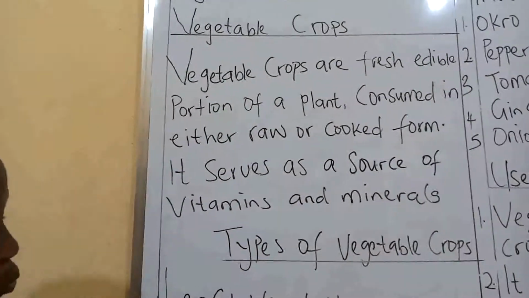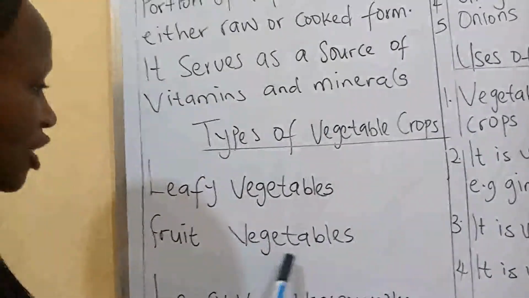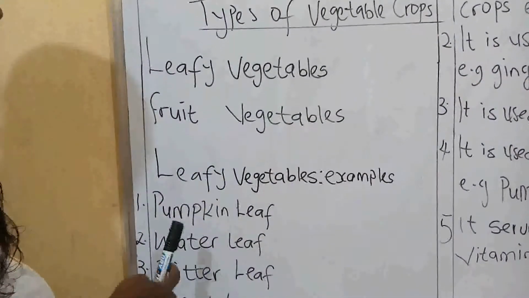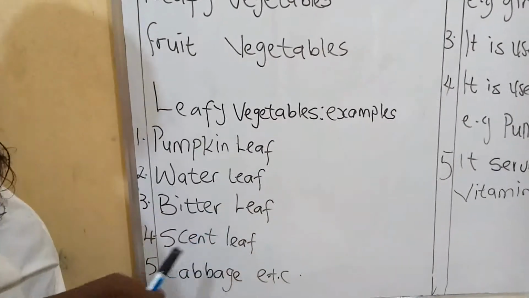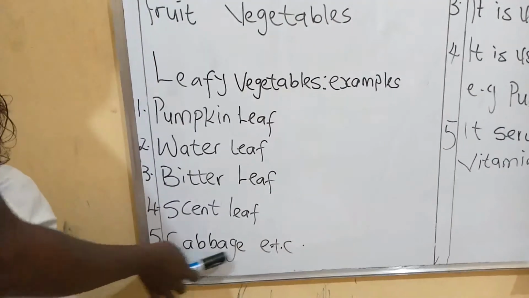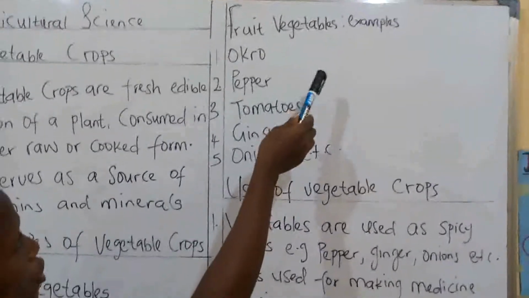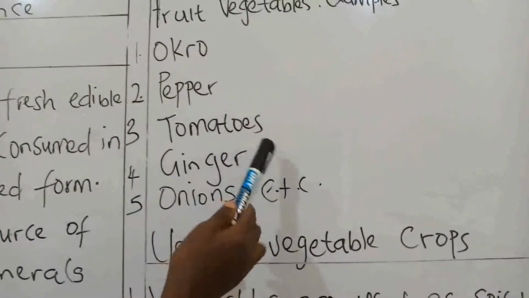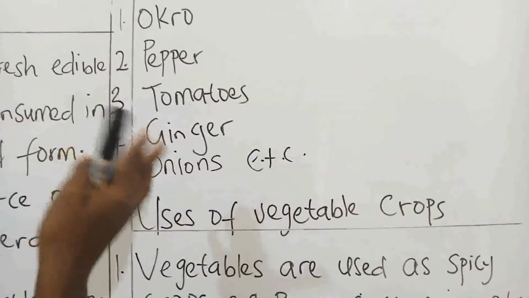And number 1 here, we have the leafy vegetables. And the second one we have here is the fruit vegetables. Now, under the leafy vegetables, some of the examples are our pumpkin leaf, our water leaf, our bitter leaf, our scent leaf, and our cabbage. Okay, now under the fruit vegetables, some of the examples are the okra, the pepper, the tomatoes, the ginger, and the onions. We have others that are not listed here.